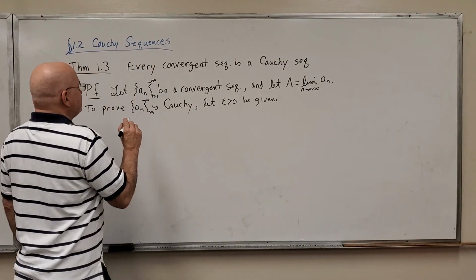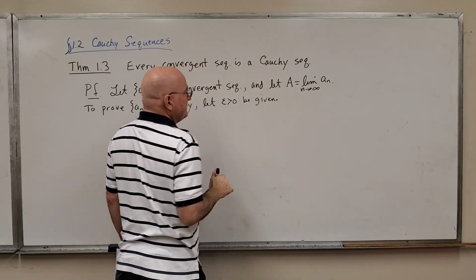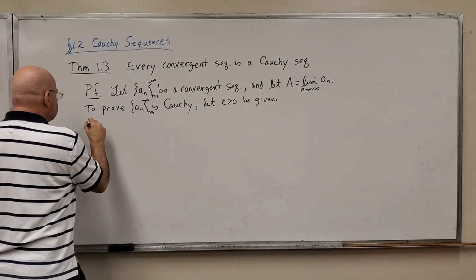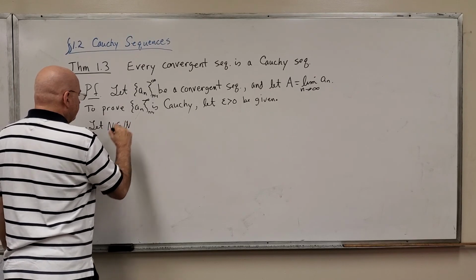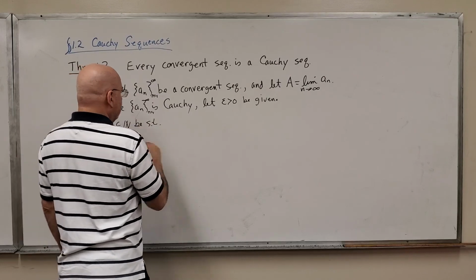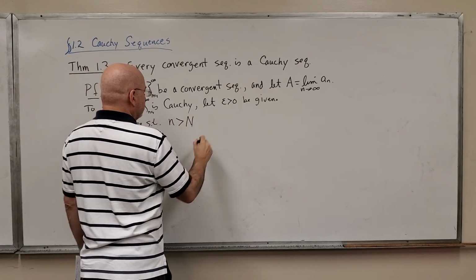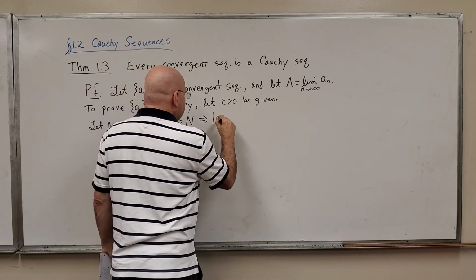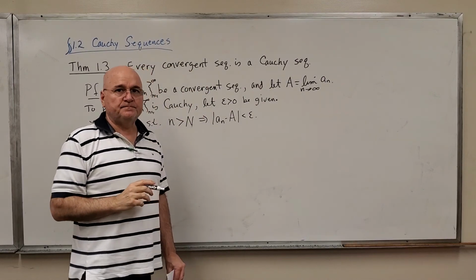Okay, well, let's take into consideration that A is the limit of the sequence. Therefore, I can say, let n be a natural number such that little n greater than capital N implies the absolute value of A sub n minus the limit is less than epsilon.